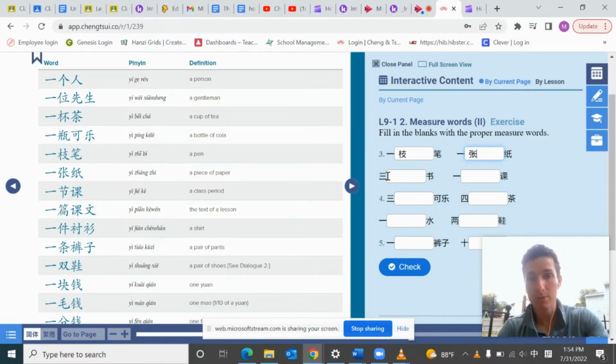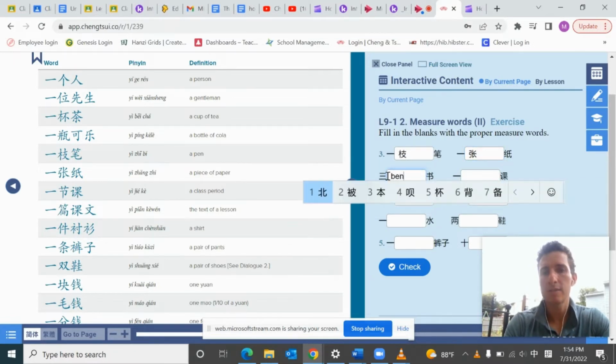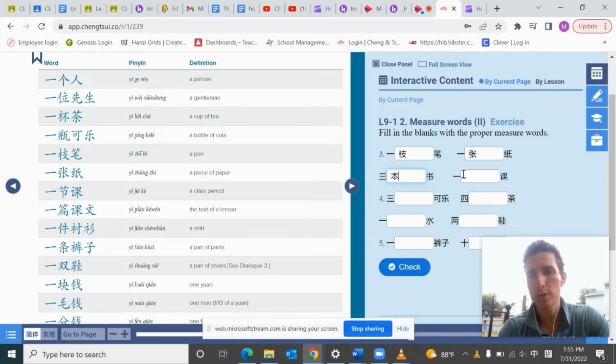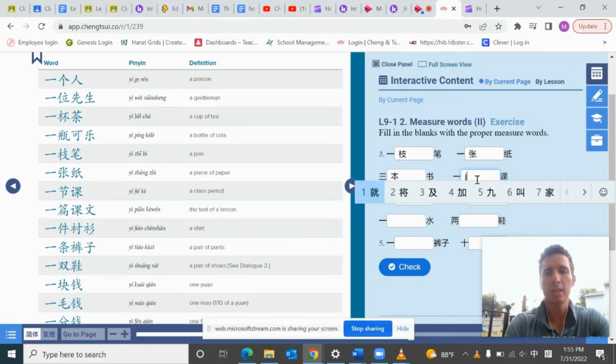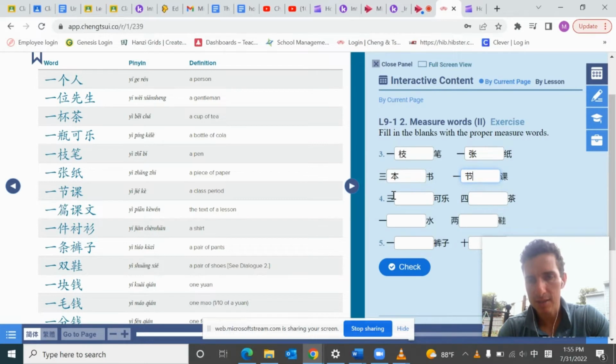Okay, and then 3 books. 3本书, and then 1 class period, 一节课. 3 and then something 可乐. So it can either be cups or bottles. So that's up to you. I'll just say bottles, so 瓶, 3瓶可乐.